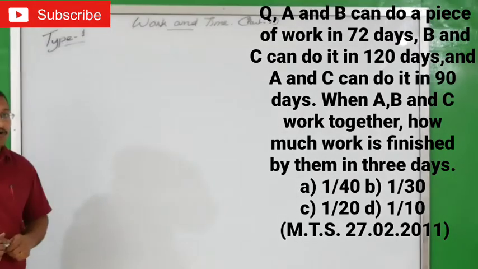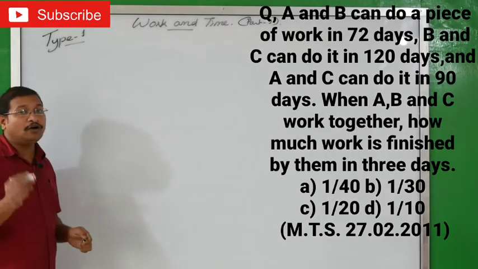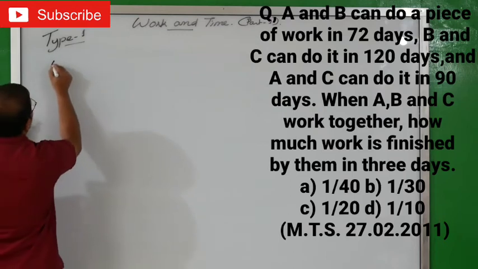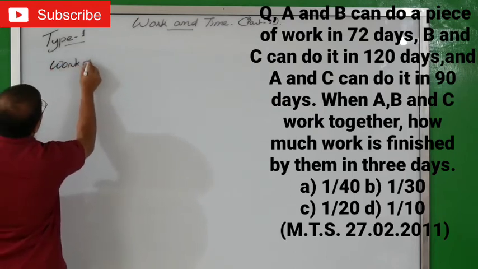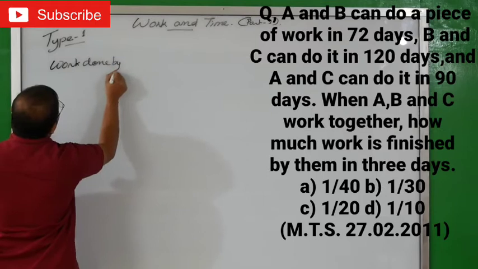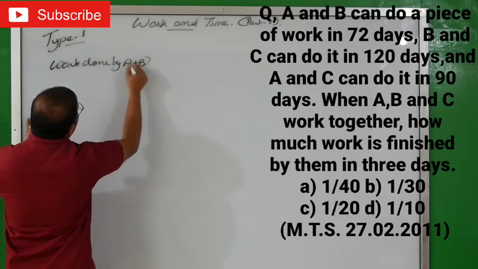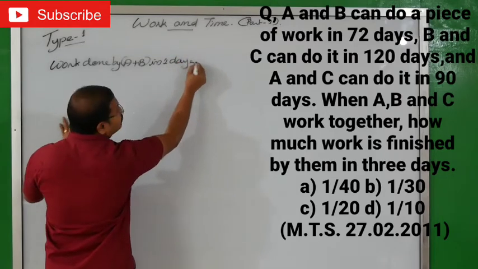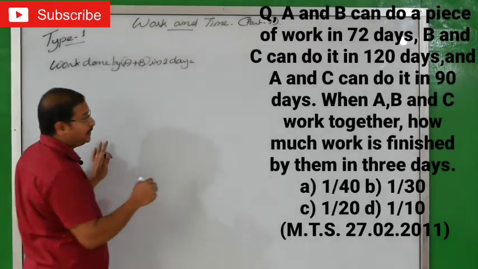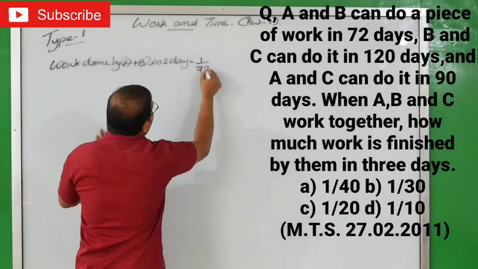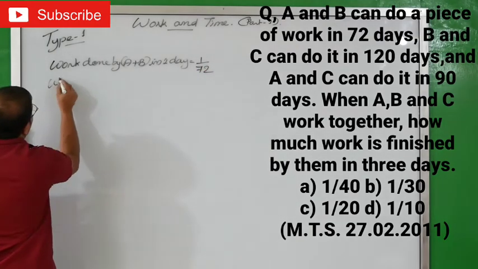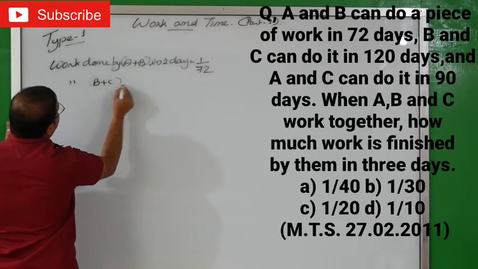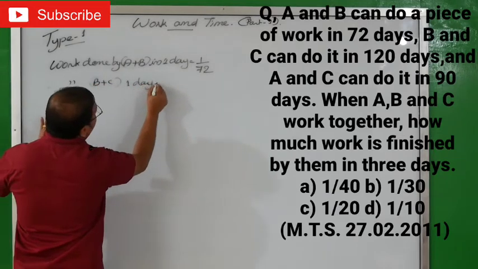Ready? Let's start the work now. First one, work done by A and B in 1 day. So we'll write work done by A plus B in 1 day equals what you'll do? 72 days. That means 1 by 72. Next one, work done by B plus C in 1 day. How much is that?